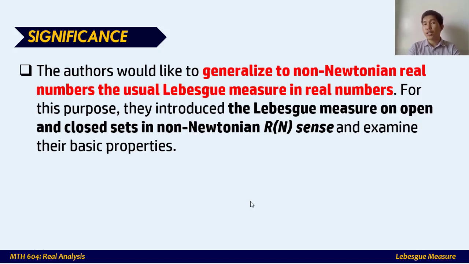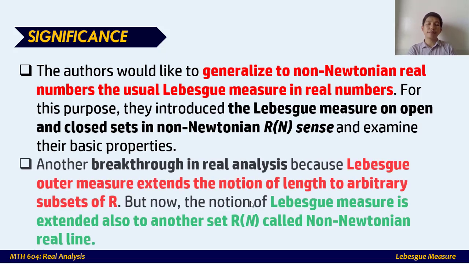For this purpose, in this paper, the authors introduced Lebesgue measure in open and closed intervals or open and closed sets in the non-Newtonian sense. So this is a new set of numbers known as the non-Newtonian real line, and the authors examine the basic properties. If you can see later on, the basic properties of measure theory in real numbers are actually the same in this non-Newtonian real line, only that they were extended and generalized based on the notion and definition of the non-Newtonian real line.